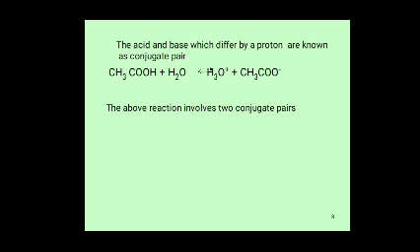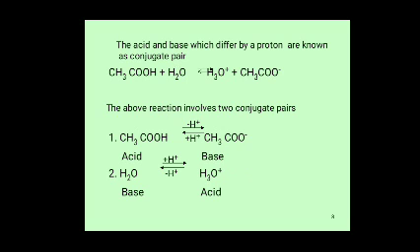The base H2O gains a proton from acetic acid to form H3O plus, and this H3O plus acts as acid. So the acid CH3COOH loses a proton to form the base CH3COO minus.